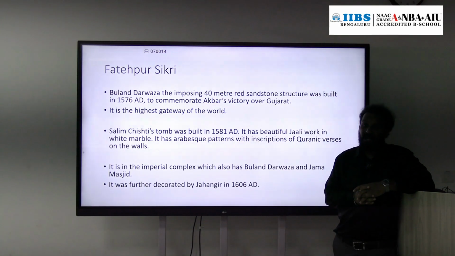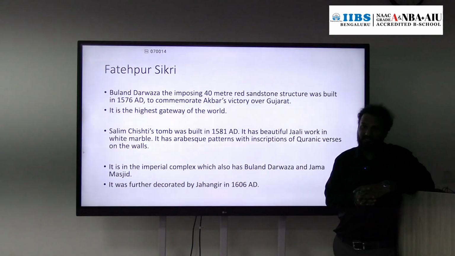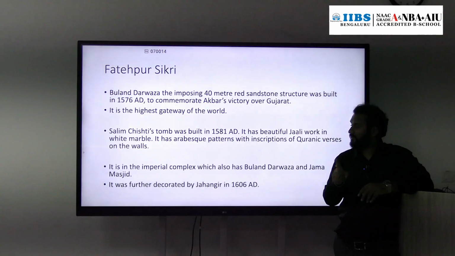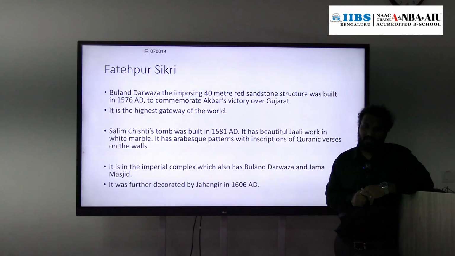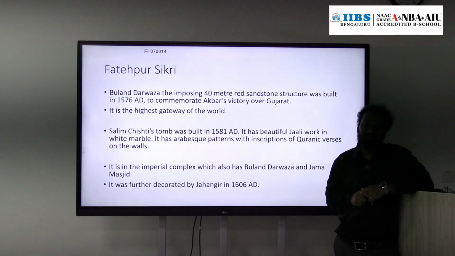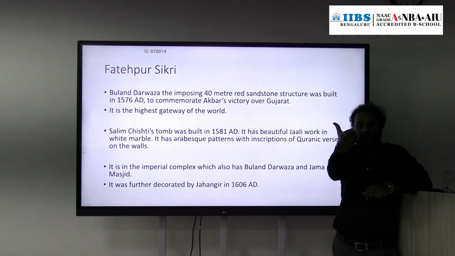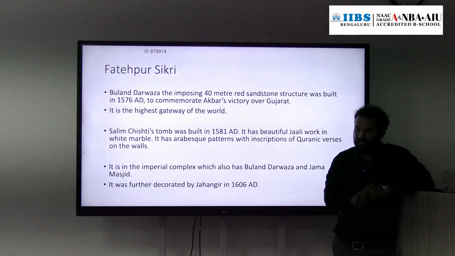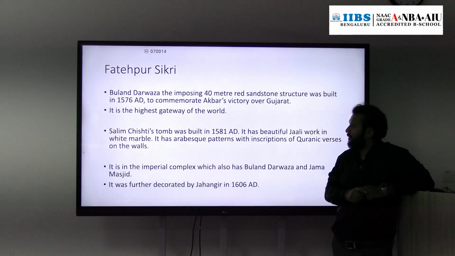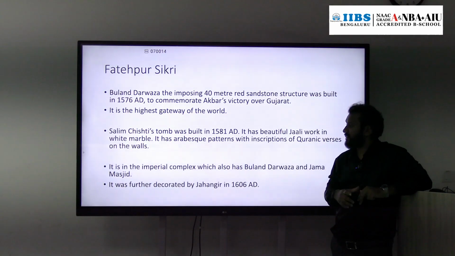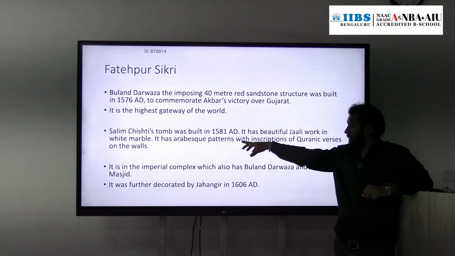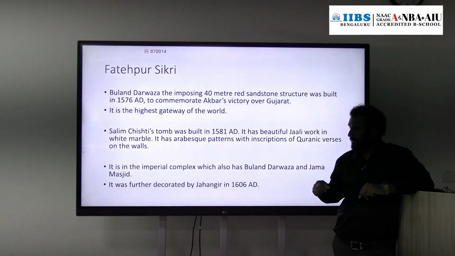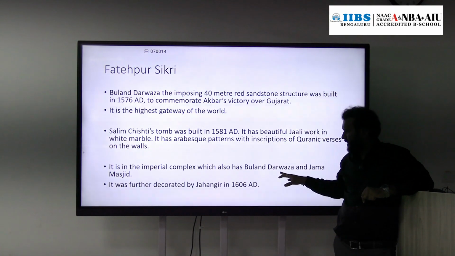Salim Chishti belongs to the Chishti order. Actually, Islamic Sufi saints are there, right? They have orders. One of the orders is the Chishti order. So one of the Sufis is Salim Chishti. He was the spiritual guru of Akbar. His tomb is also present in Fatehpur Sikri, and his tomb is famous for jali work, arabesque pattern, with inscription of the Quran. That is present.